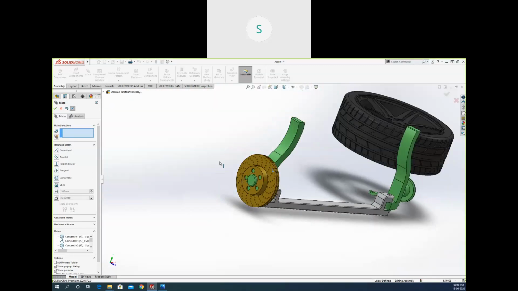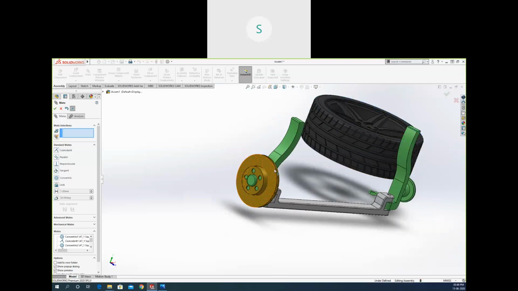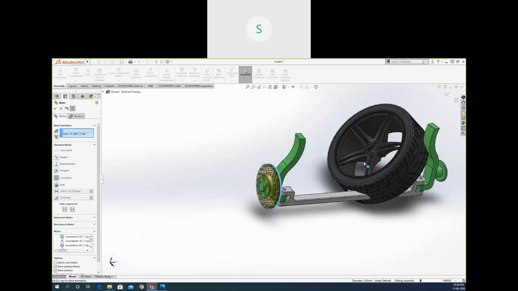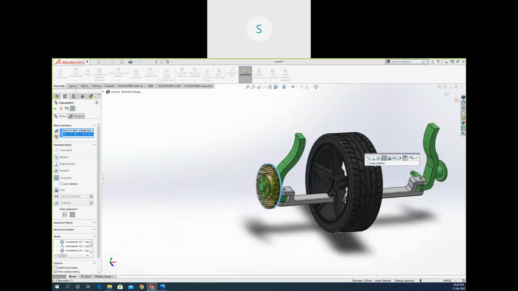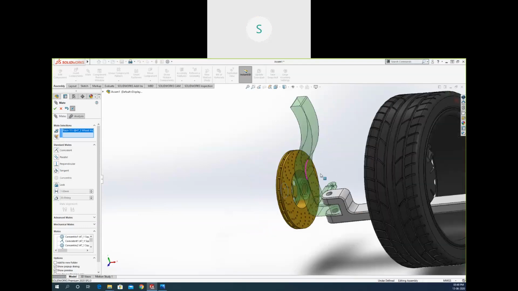So like that, you can see this is in rotation. I need this to be attached to this disc. Select the circular like that. I need to lock the rotation. Okay, click OK. I need that face to be attached right here.